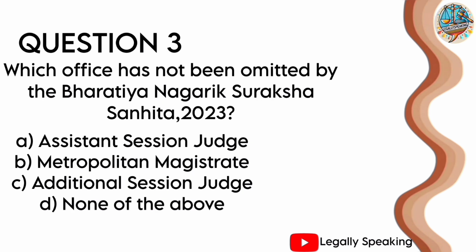Next question. Which office has not been omitted by the Bharatiya Nagarik Suraksha Sanhita 2023? Option A Assistant Session Judge, option B Metropolitan Magistrate, option C Additional Session Judge or option D none of the above. Correct answer is option C. The office of Additional Session Judge has not been omitted by Bharatiya Nagarik Suraksha Sanhita.